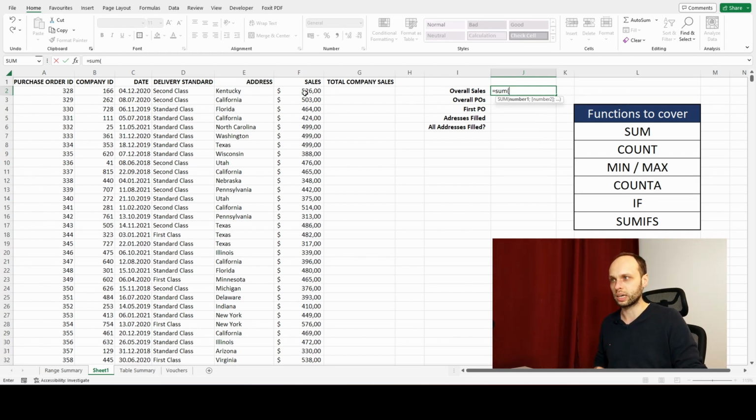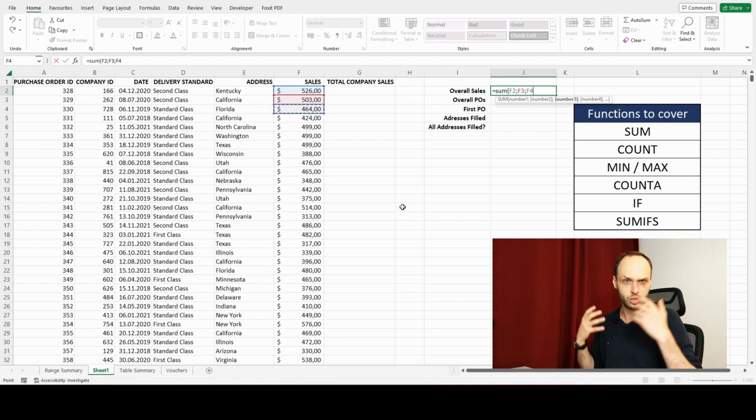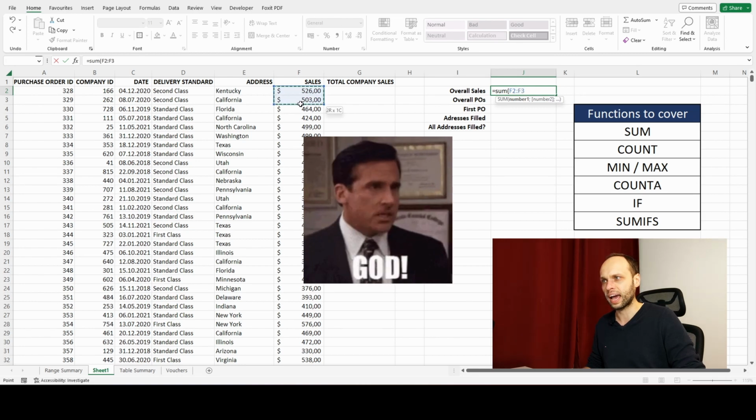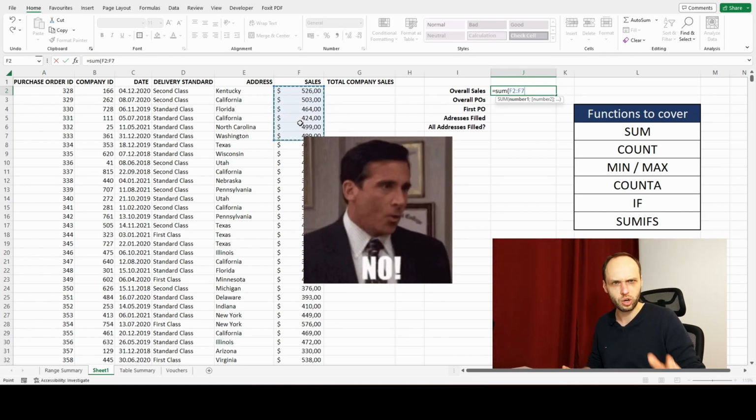You could of course do, okay, this number, and then this number, and then we'll add this number, and so on. But what you can do is actually select a whole set of numbers. We call that a range. We're gonna select a whole range, and this will be how we are going to calculate pretty much everything, because it's super easy and much more efficient. So how are we gonna do this range stuff? We're gonna click the first cell and we're gonna drag our mouse. No, of course we're not gonna drag our mouse.